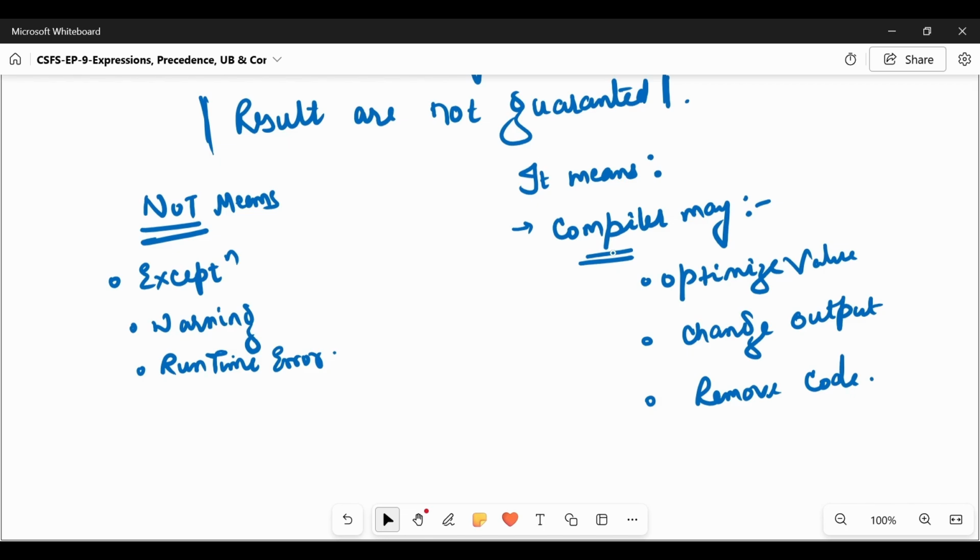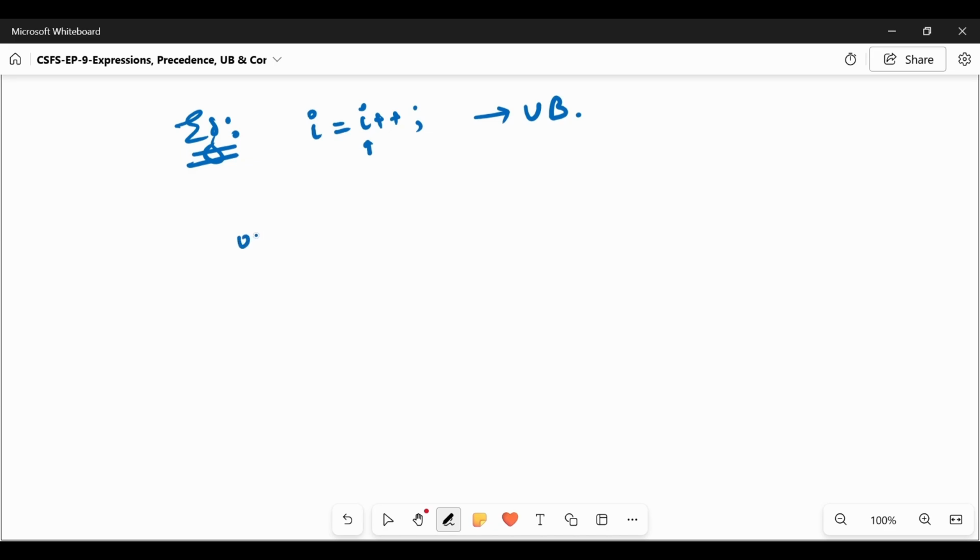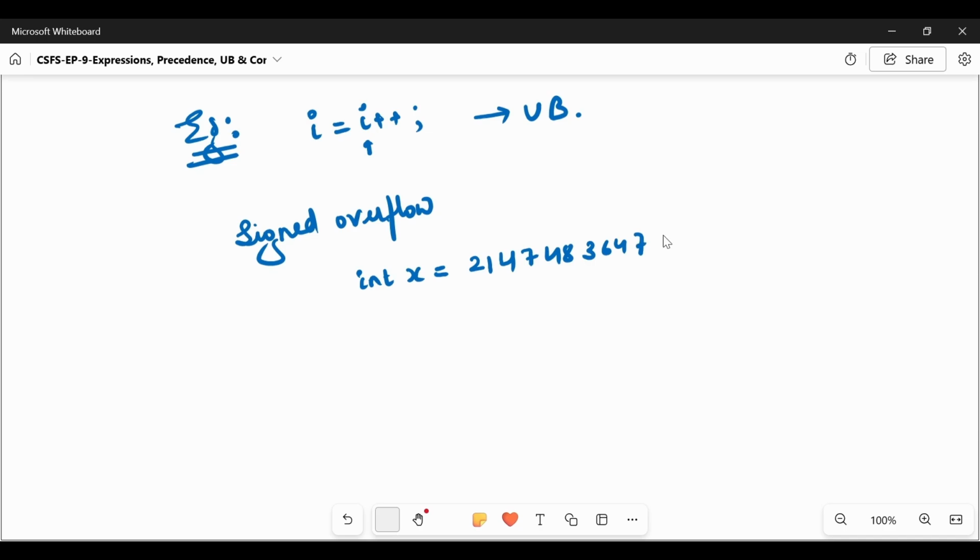For example, in the case of signed overflow, we usually get undefined behavior. We have a variable i, and we increment that variable and store the result into the same variable. This will result in undefined behavior. We have seen this. Similarly, in signed overflow, we have an int with the maximum value 2147483647; when you increment it, it may result in undefined behavior.